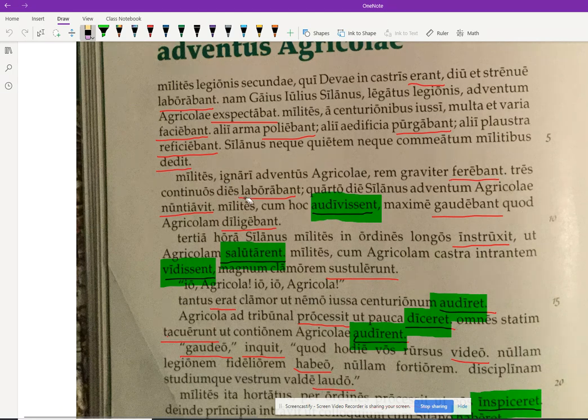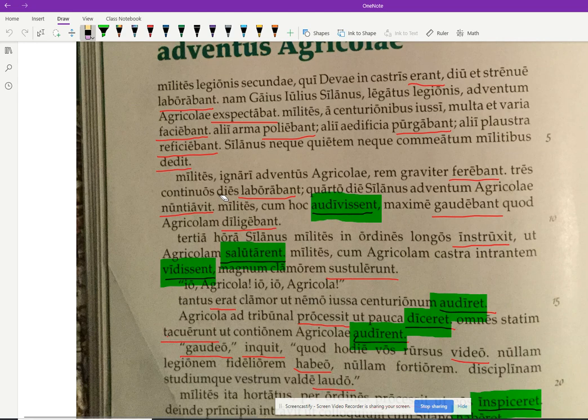Tres continuos dies laborabant, quarto die Silanus adventum Agricolae nuntiavit. So they're foreshadowing something here. They're going to introduce in a later grammar section, and that is case and time. So an expression of time in the accusative is the extent of time. So they were working for 3 continuous days.